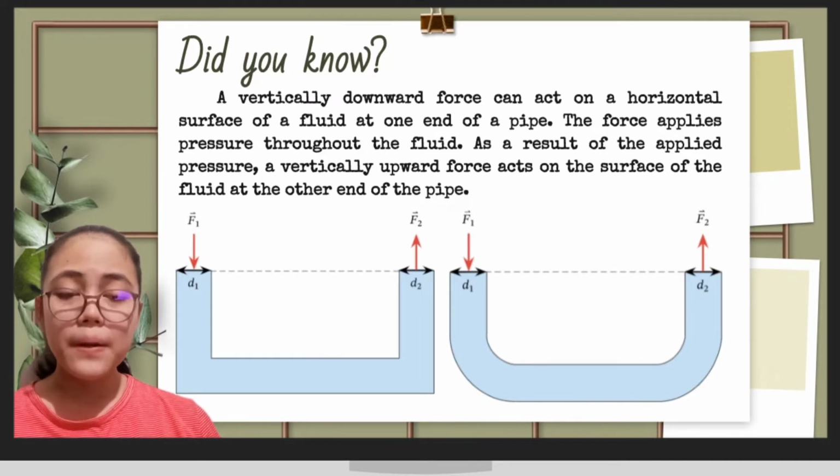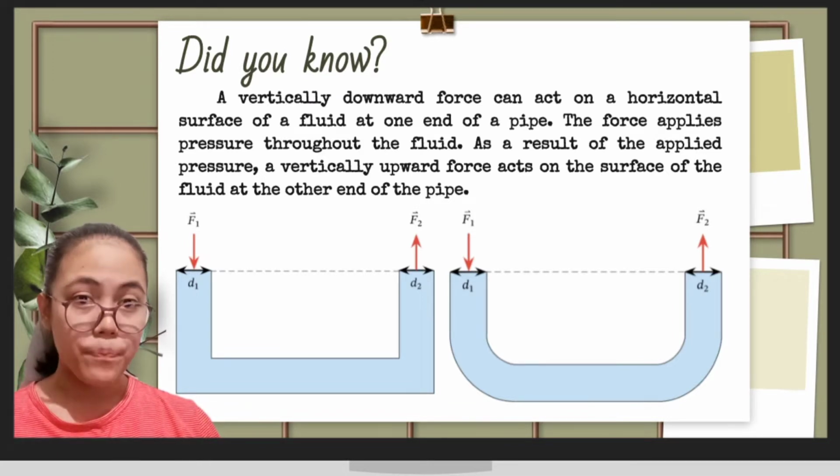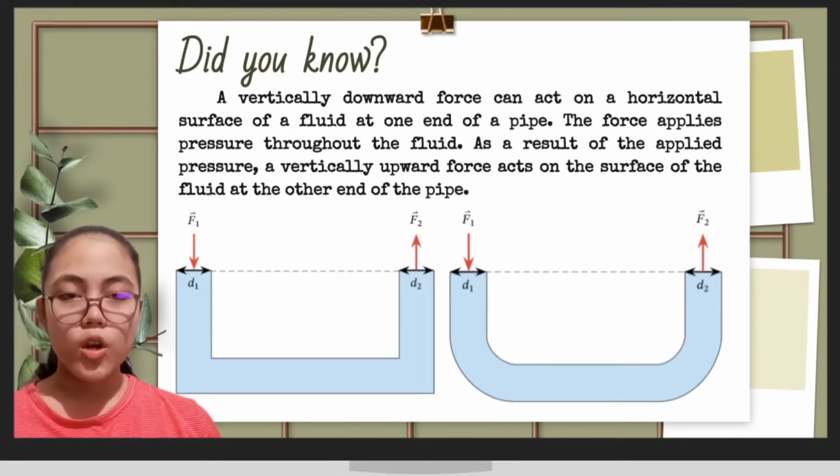For the curved pipe, the area of the pipe is constant along the length of the pipe. For the straight pipe, the cross-sectional area of the pipe is greater where the pipe turns. For both pipes, only the areas of the ends of the pipes need to be considered.